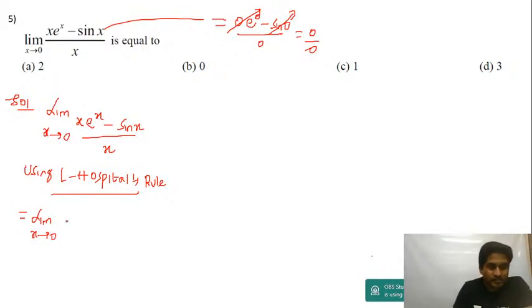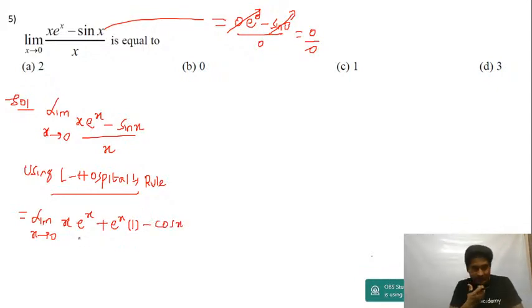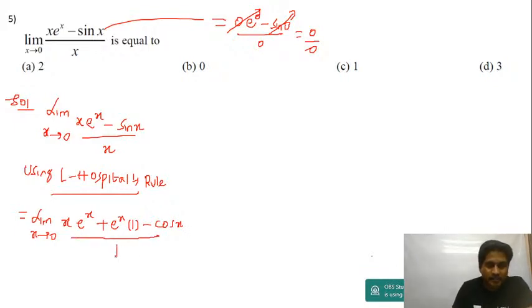First function is x. Differentiation of e power x is e power x, plus second function is e power x, and then differentiation of x is 1, right? And then differentiation of sin x will be cos x. Differentiation of x is 1.